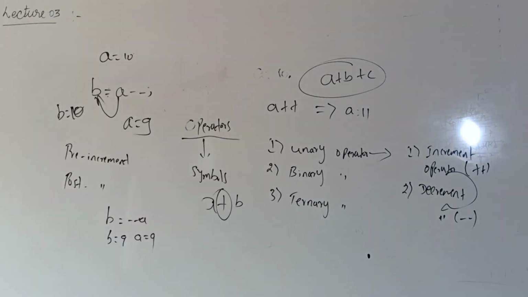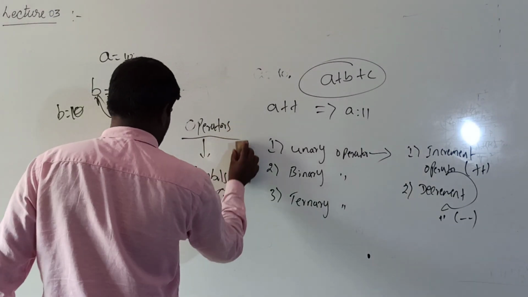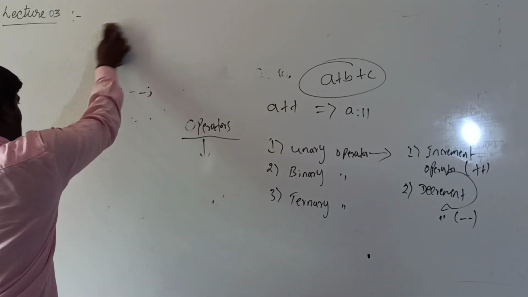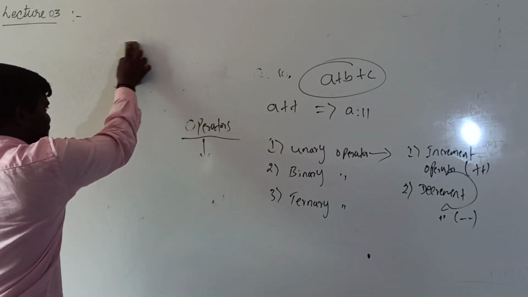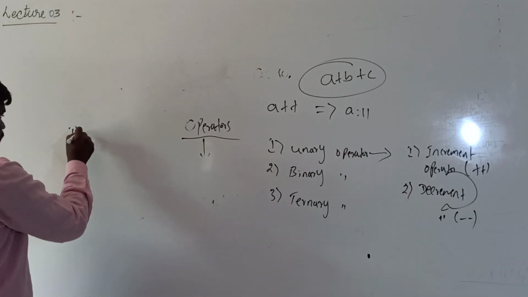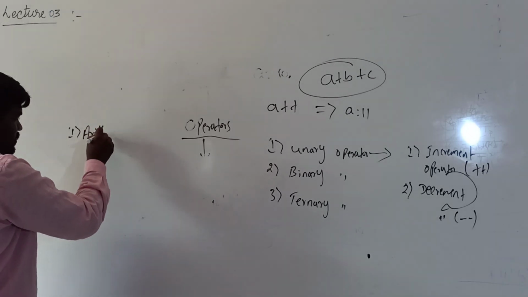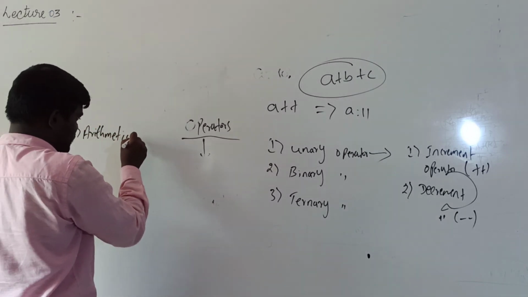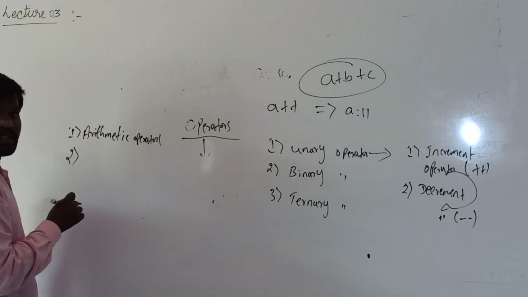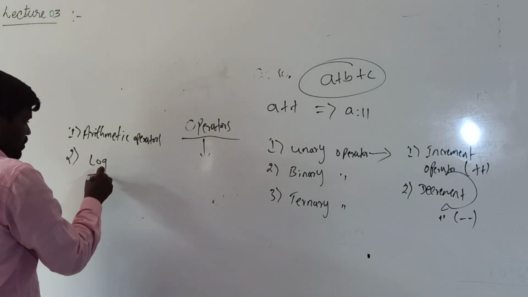And in binary, there are 4 types. First one is arithmetic operators. Second one, logical operators.